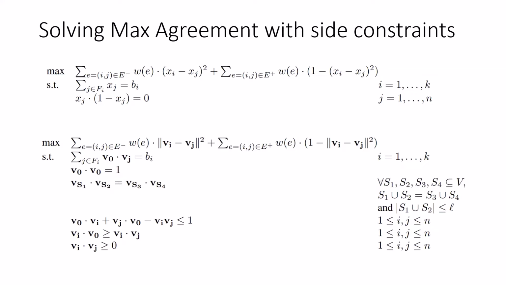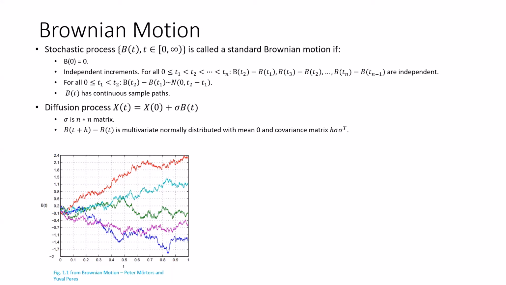Just note that in the solution, we can get a marginal value for each node, which indicates the probability, or how much this node is inclined to go to S. So now, when we have a solution to the SDP relaxation, let's see how to round it to an integral solution. To round the solution to the relaxation, we use Brownian motion.